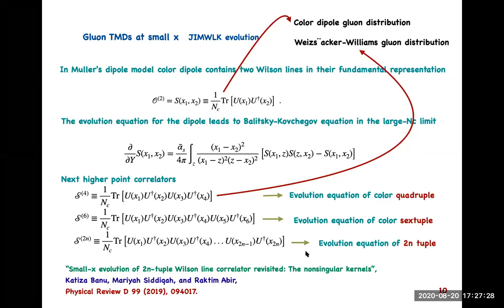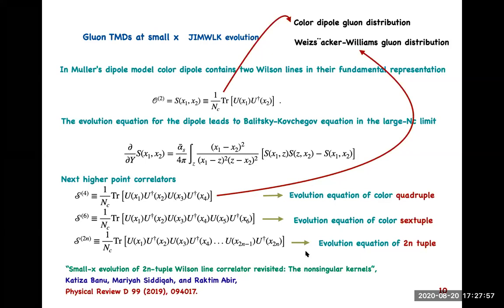The origin of the word glass in the CGC comes from the fact that glasses also have a separation of degrees of freedom across time scales. And the word condensate refers to the high occupation number, even though this is not truly a condensate in the Bose-Einstein sense. But this is the overall short overview of CGC theory.